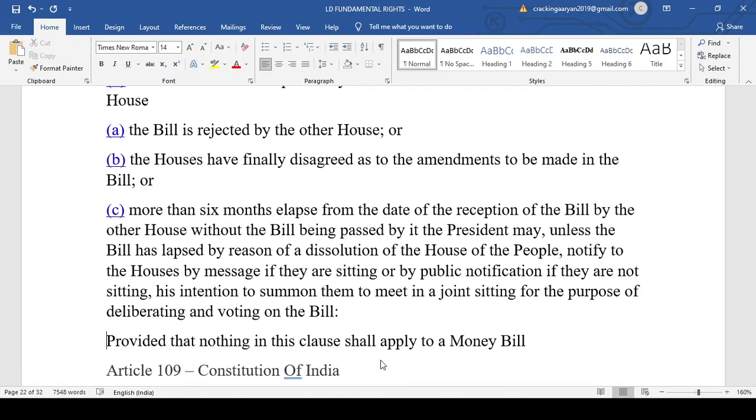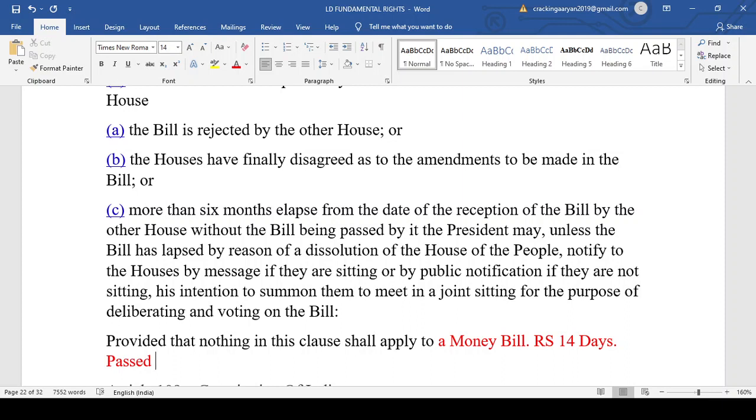Now we come to the money bill. So we know that the money bill can be introduced only and only in the Lok Sabha. Now it will be sent to the Rajya Sabha, and if the Rajya Sabha does not return the bill within 14 days, then the bill will be considered to be passed by both Houses of the Parliament, and it will be sent to the President for his assent.